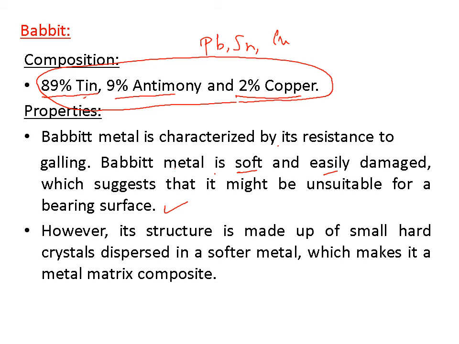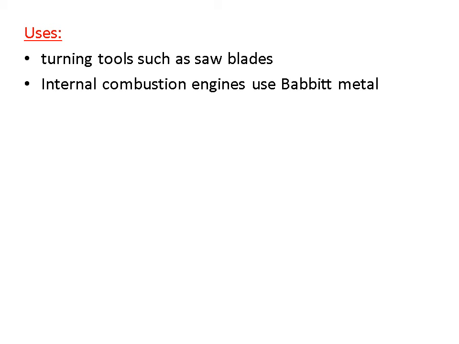Why? It is soft and can be easily damaged. Babbitt structure, however, is made of small hard crystals dispersed in a softer metal, which makes it a metal matrix composite. Where it is used: in turning tools like saw blades. You have seen in the lathe machine and in the workshop saw blades. Internal combustion engine.